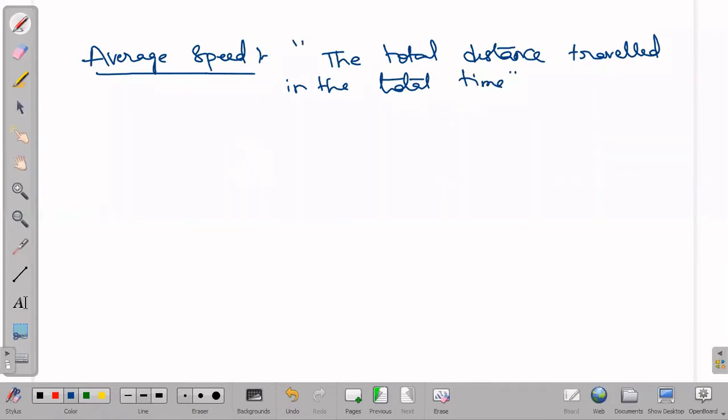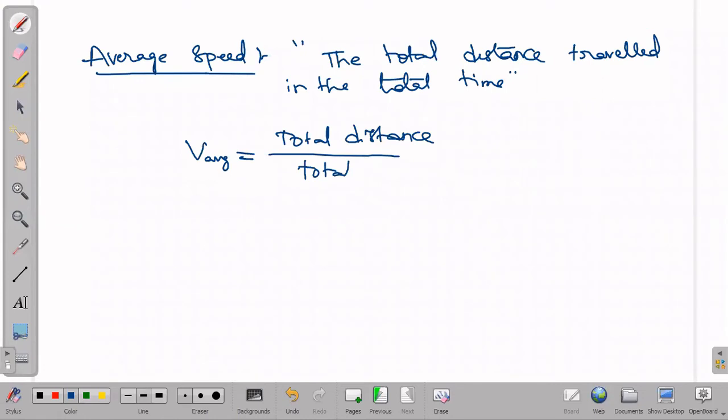So the formula for average speed is total distance by total time. Whatever speed it is, whatever velocity it is, the units and dimensional formula will be the same, whether average speed or instantaneous speed.